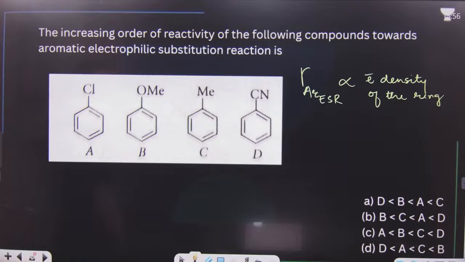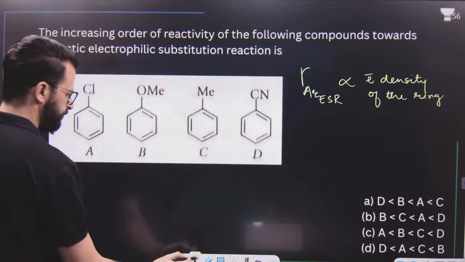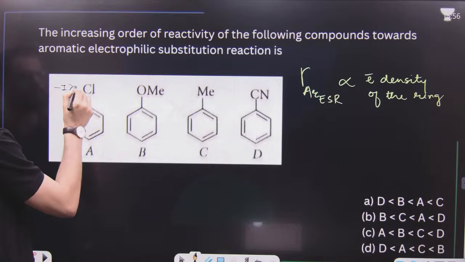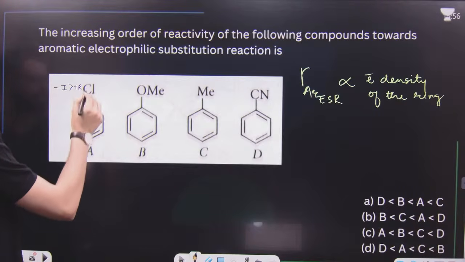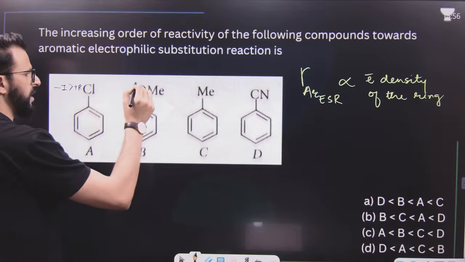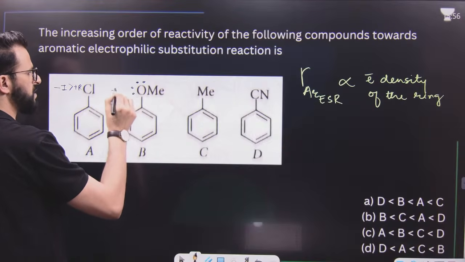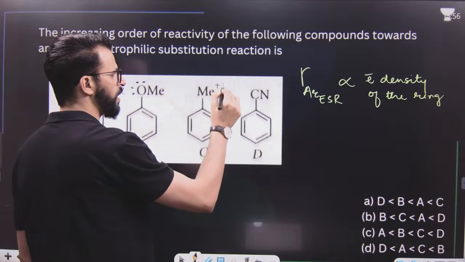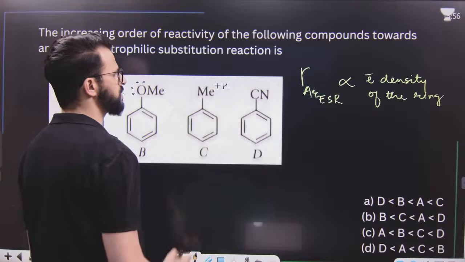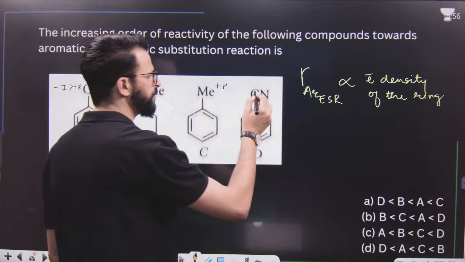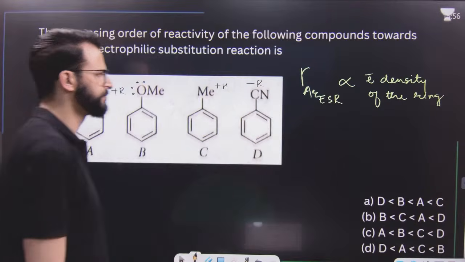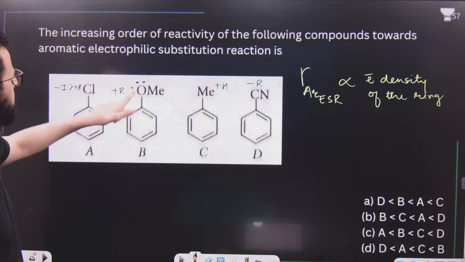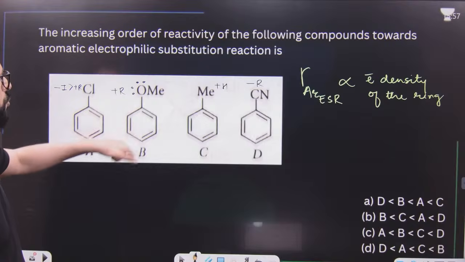Now, look at these compounds. This is Cl. Cl has minus I power greater than its plus R, so it will deactivate the ring. It will decrease the electron density of the ring. This is a plus R group. It will increase the electron density of the ring. This is CH3. It shows hyperconjugation, so it will donate and increase the electron density of the ring. This one will decrease the electron density of the ring. Now, the one that increases the electron density of the ring will show aromatic electrophilic substitution very fast.